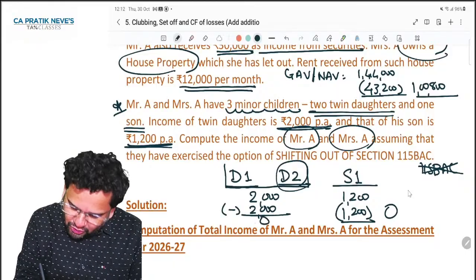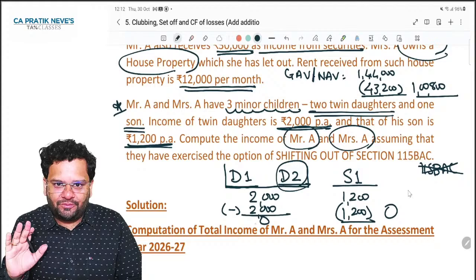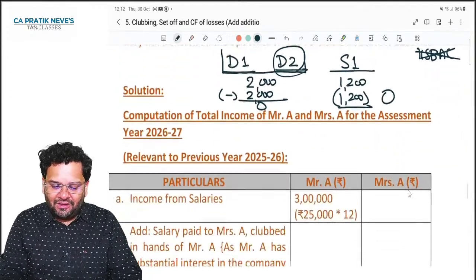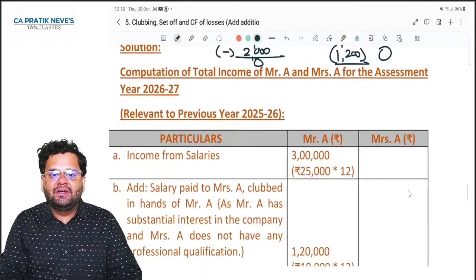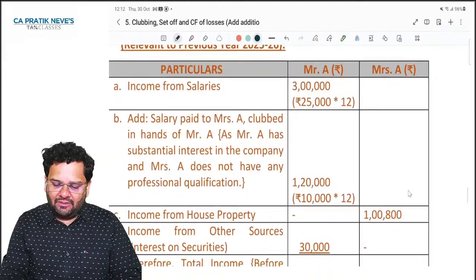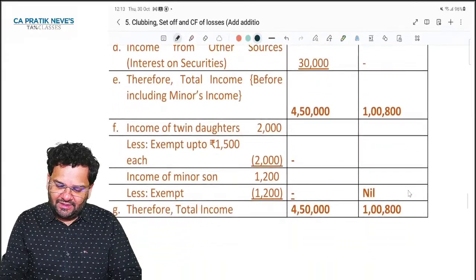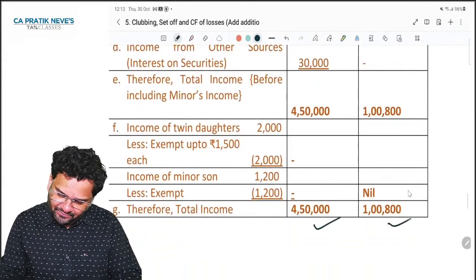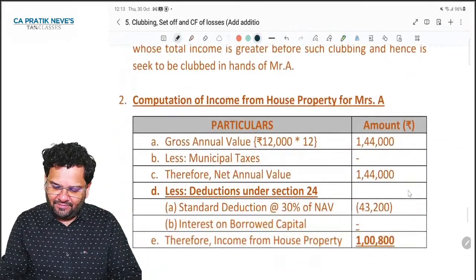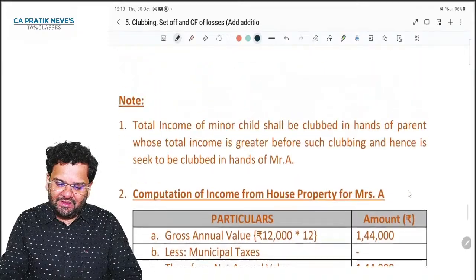So again, to be clubbed is 0. So friends, nothing will be taxable with respect to children, in this case, in the hands of Mr. A and Mrs. A. Did you understand? Nothing will be taxable. Clear?